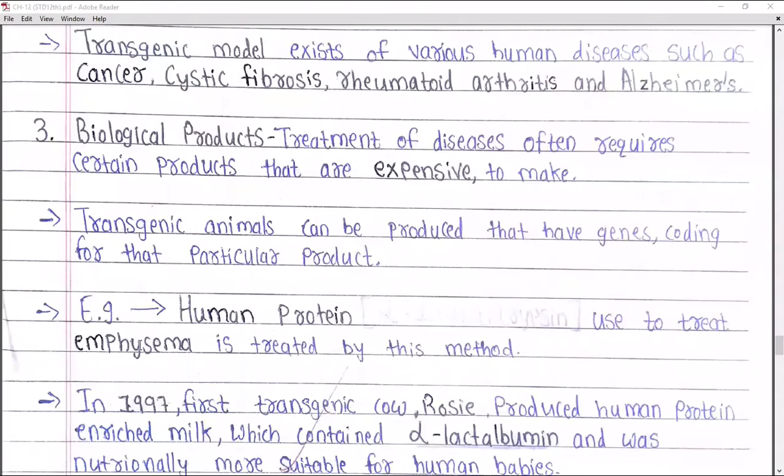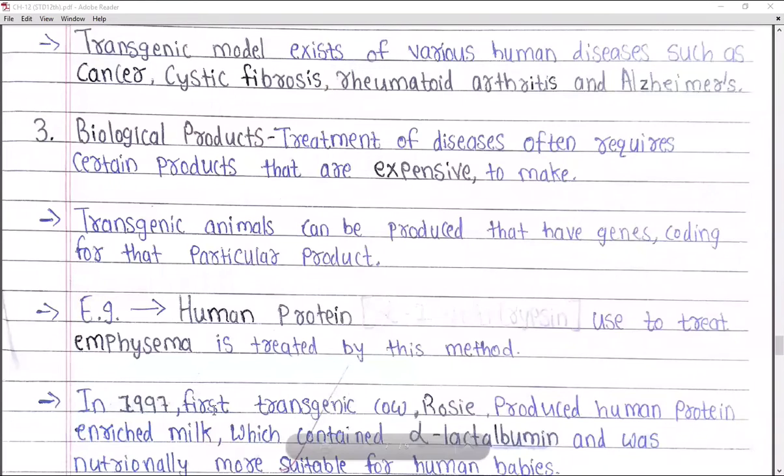The third function is biological products, right? In the treatment of disease, often certain products are required that are expensive to make, right? If you want to treat any disease, it requires several products, and those products are very expensive. So in those cases we can use transgenic animals, and these transgenic animals have the same things in their bodies as humans, right?